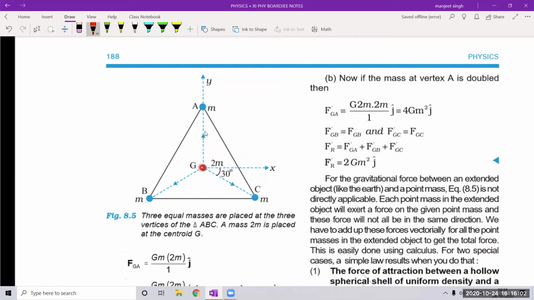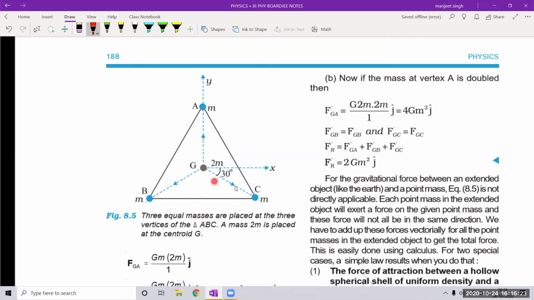What is the property of the centroid? 2:1 ratio. This divided by this gives us a 2:1 ratio. So it is given that the centroid is 1 meter away from the vertex. So this is 1 meter, 1 meter, 1 meter. So no need to go into detail.